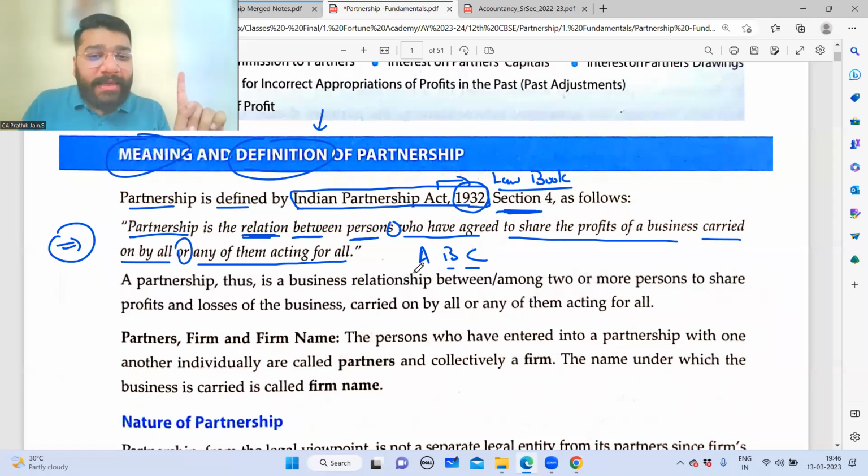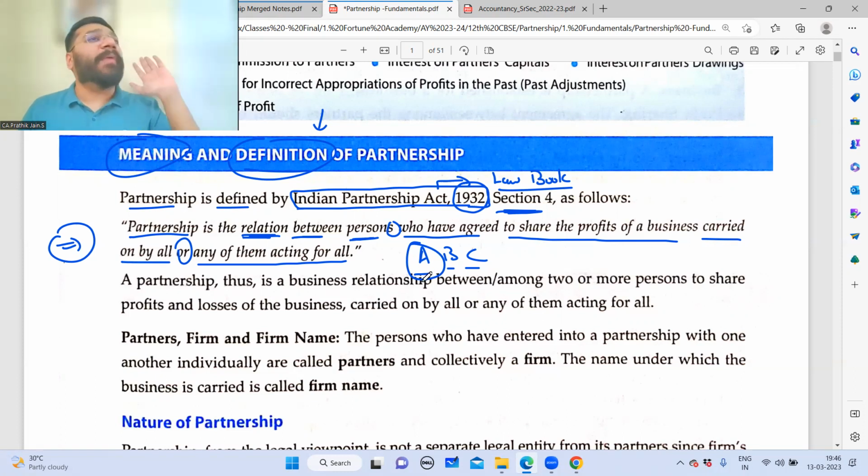So either A, B, and C, all 3 of them will work equally hard, or A will work on behalf of B and C. Any problem? The person who's actively working is called an active partner. A, who's working on behalf of everyone, that person is called an active, participating partner. B and C, who have just contributed money and left, are called sleeping partners.